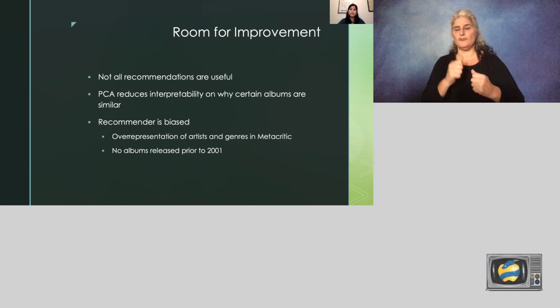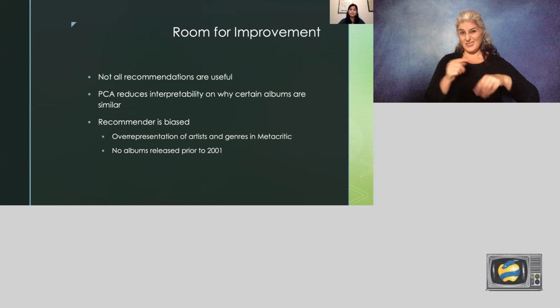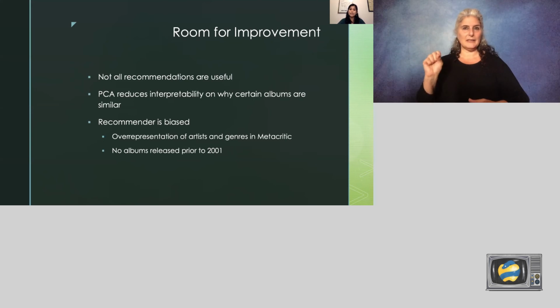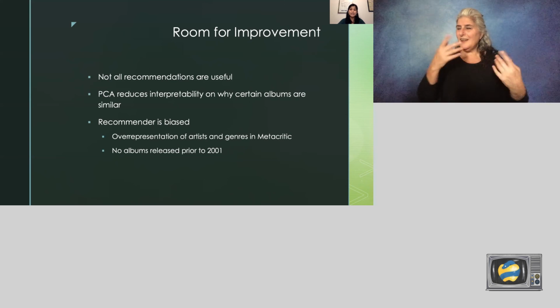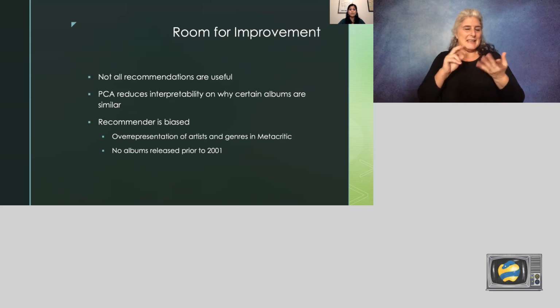Finally, it's worth noting that this recommender is biased, based on the data that it uses. Certain genres and artists are well represented in the top 1,000 albums in Metacritic, whereas others are completely absent. It's possible to address this by adding the next 1,000 albums to the recommender, but this is hard to fix if only certain types of albums are being ranked highly on Metacritic.